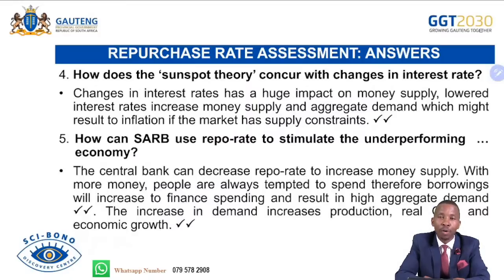So if ever the economy is underperforming, the Reserve Bank intervenes by decreasing interest rates so that there will be more credit creation and more money supply in the economy. With more money supply, there will always be more demand for goods and services, because as people hold on to money, they're always tempted to spend on goods and services. That will act as a greater incentive to businesses to produce more goods and services, which will increase the GDP of the country as well as economic growth of the country.